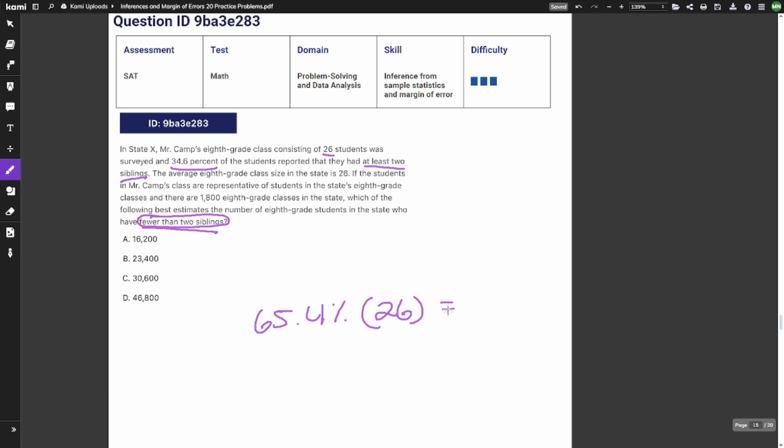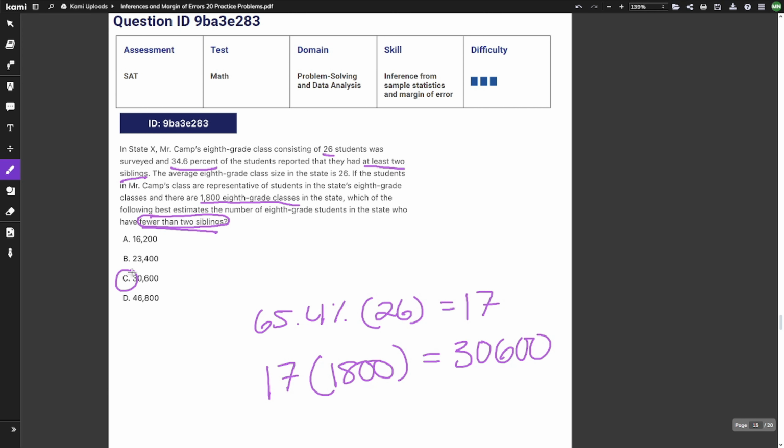So that's going to be equal to about 17. So 17 students in this guy's 8th grade class has fewer than 2 siblings. Now we want this out of the 1,800 8th grade classes. So we're going to have to do 17 times 1,800, which is equal to 30,600. So our answer is going to be C.